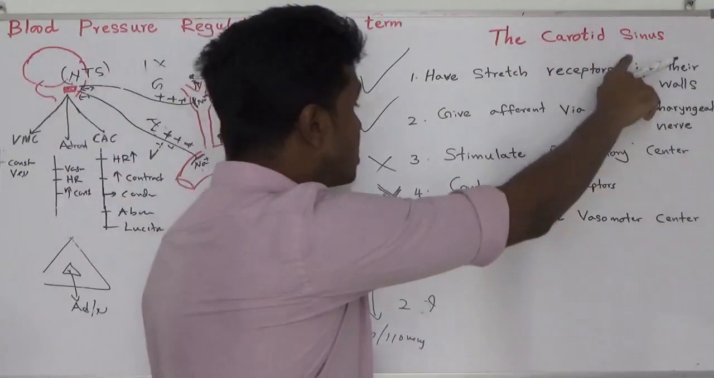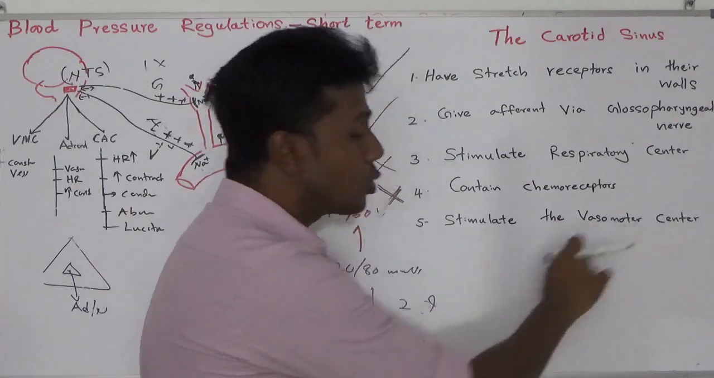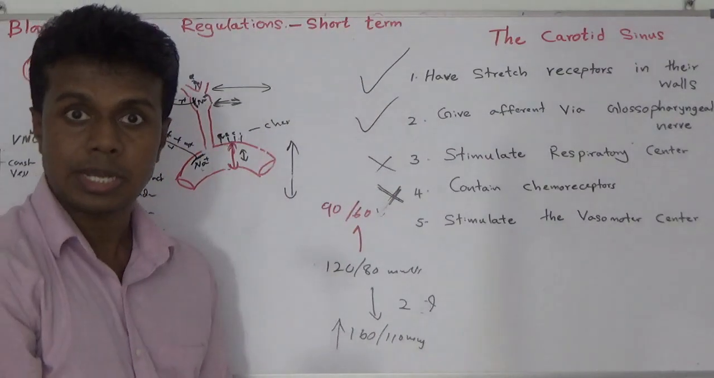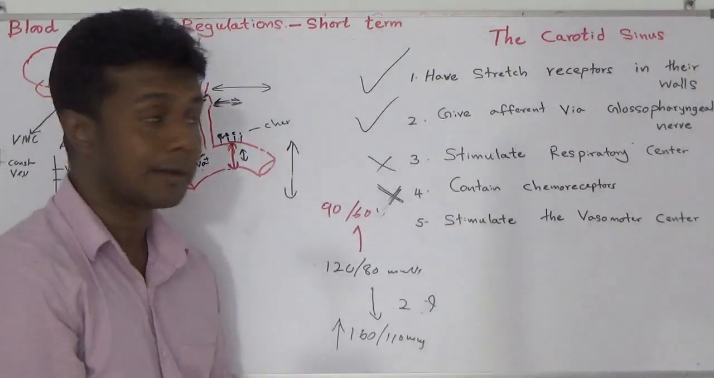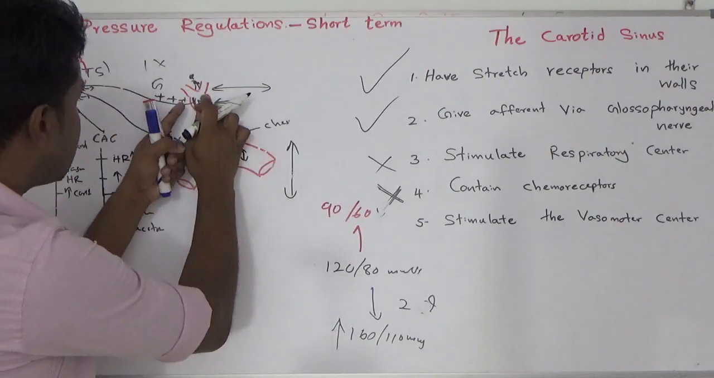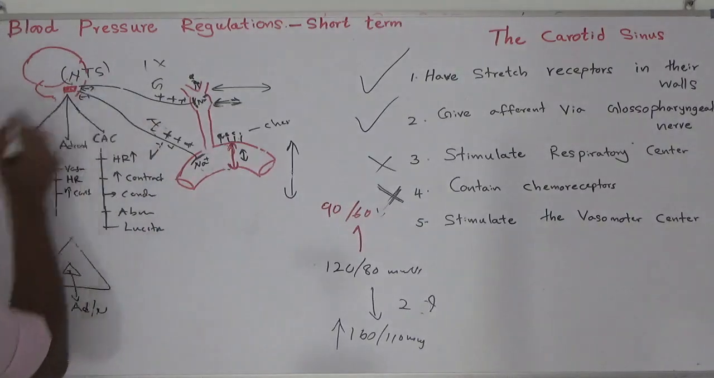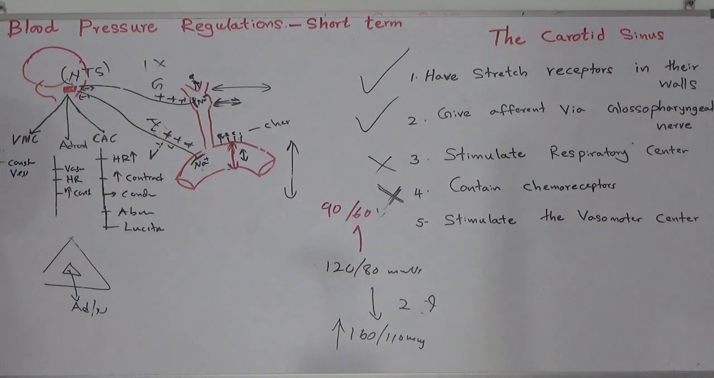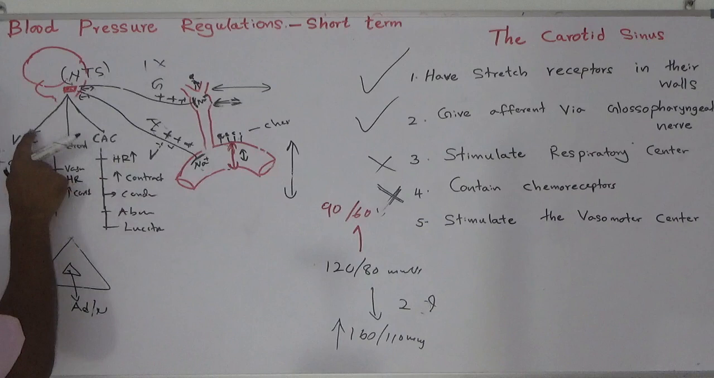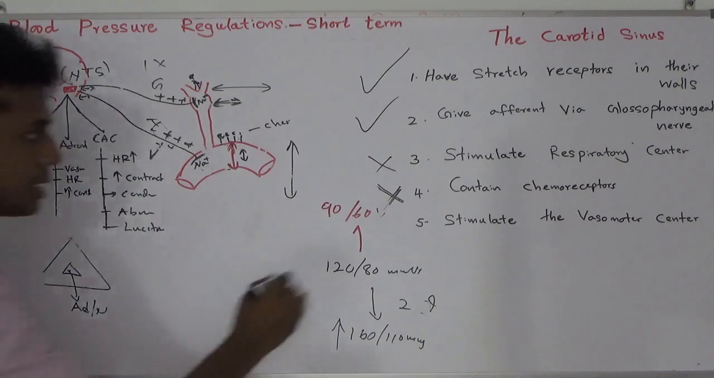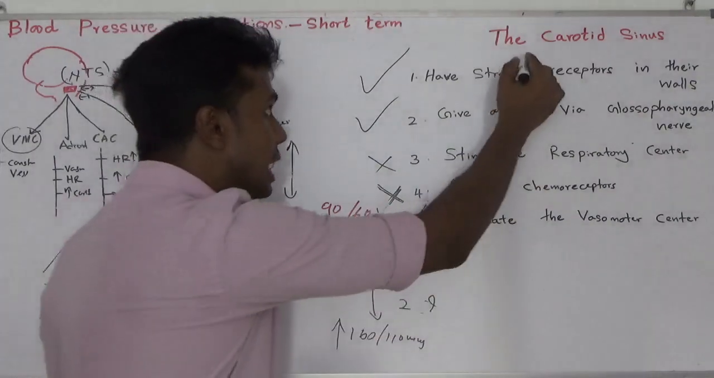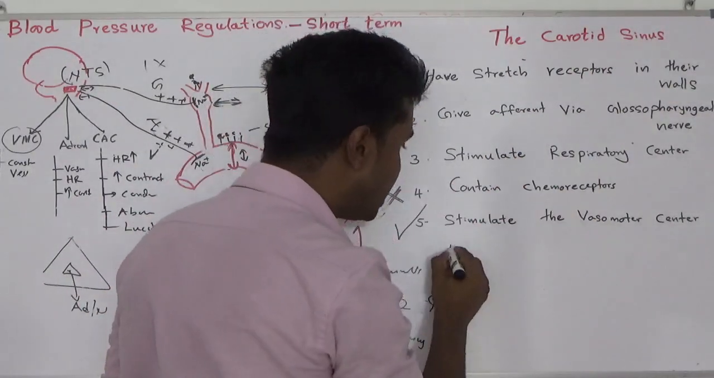Next one: the carotid sinus stimulates the vasomotor center. When the carotid sinus impulse reduces, what happens? No more inhibition of the nucleus of tractus solitarius. Therefore, it will increase the activity of the vasomotor center. Answer is correct, but it happens when the carotid sinus impulse reduces.